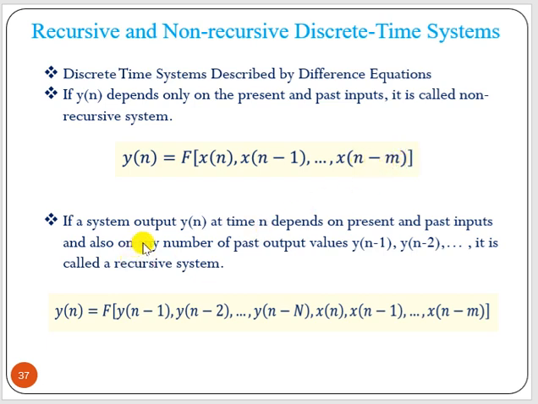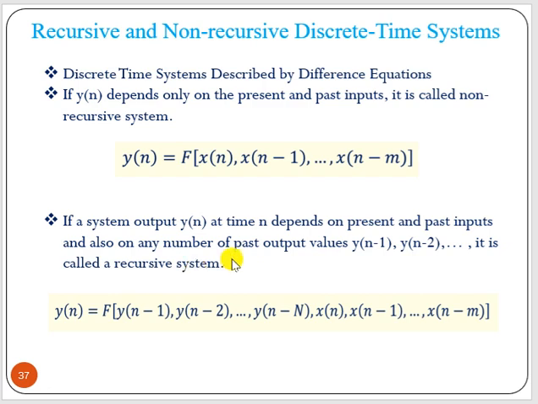Okay. And if a system's y(n) at time n depends on present and past inputs and also on any number of past output values, that is y(n minus 1), y(n minus 2) and so on, it is called a recursive system.